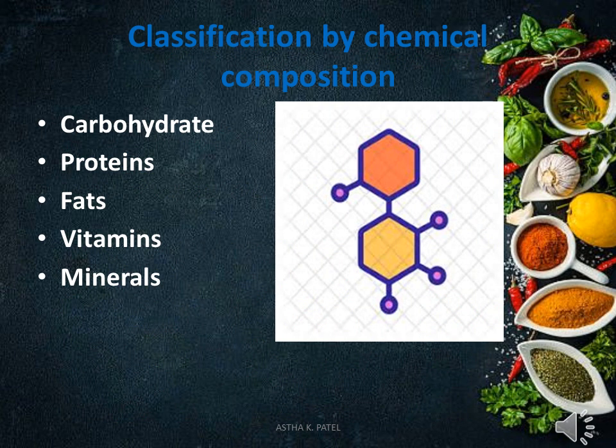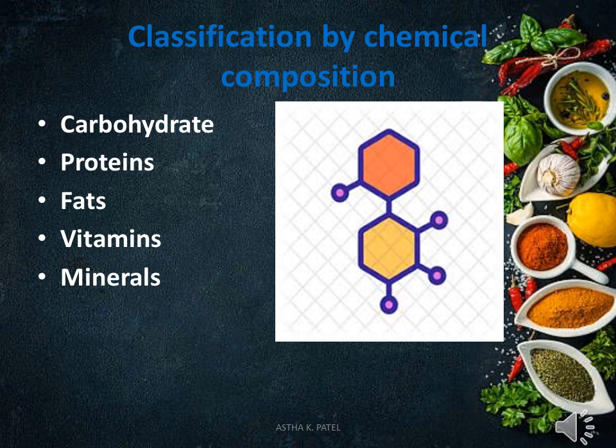Now, the second classification is by the chemical compositions. As I have told you before, each and every nutrient has a different kind of chemical composition. Carbohydrates are made up of carbon, hydrogen and oxygen, whereas proteins are made up of carbon, hydrogen and oxygen, and also contain some nitrogenous group compounds.